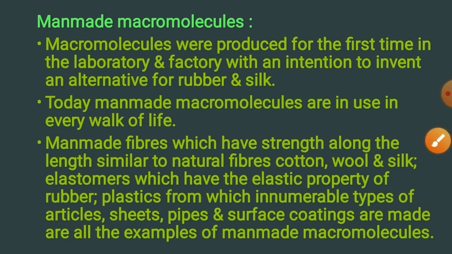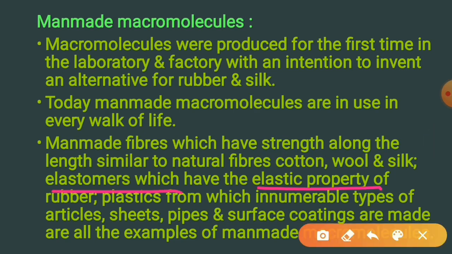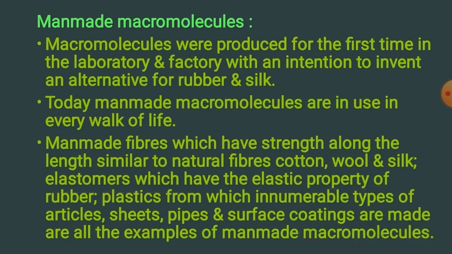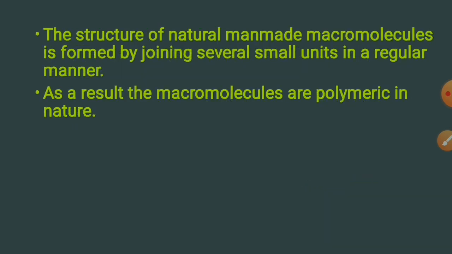Elastomers, which have the elastic property of rubber, and plastics, from which innumerable types of articles, sheets, pipes and surface coatings are made, are all examples of man-made macromolecules. The structure of natural and man-made macromolecules is formed by joining several small units in a regular manner. As a result, the macromolecules are polymeric in nature.